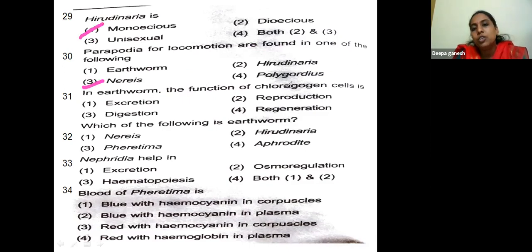In earthworm, the function of chloragogen cells. See, there are some specialized cells that are present in the body of the earthworm.